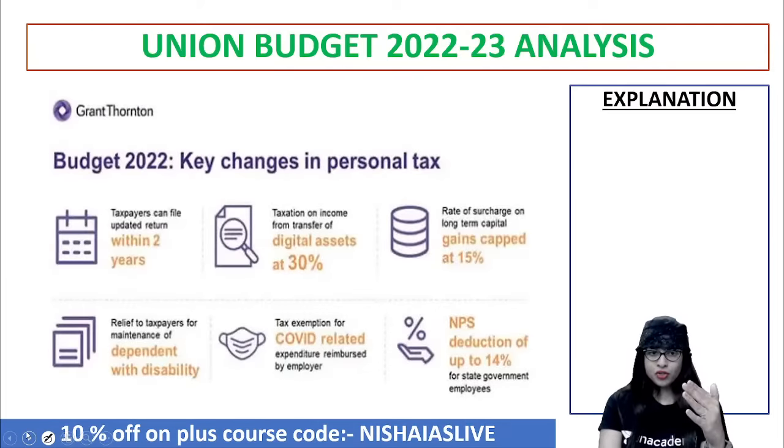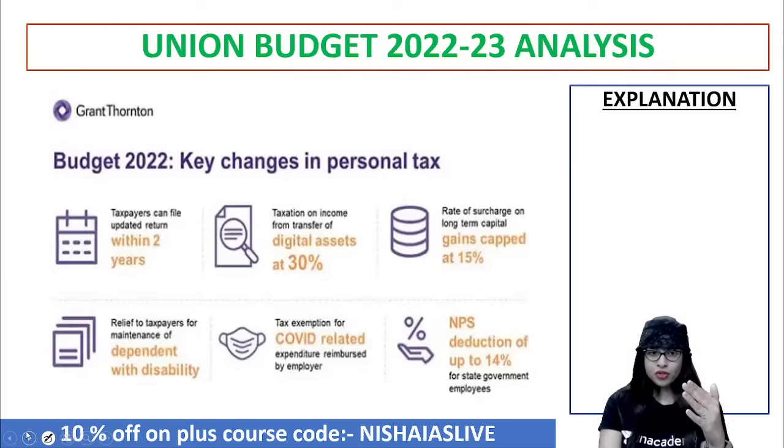And to the people with disability, they said there will be relief with regard to the taxation they need to pay. And there will be a tax exemption for COVID related expenditure reimbursed by the employer, and also NPS deduction of up to 14% for all the state government employees. So now, though the income tax slabs or rates have not been changed, some exemptions, or let's say some considerations, have been put forward by the government with regard to personal taxes. Clear?